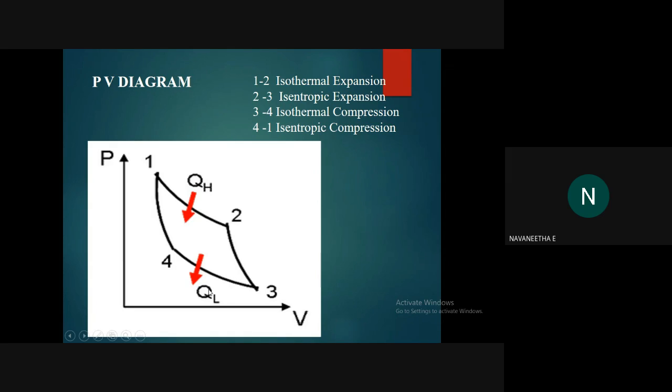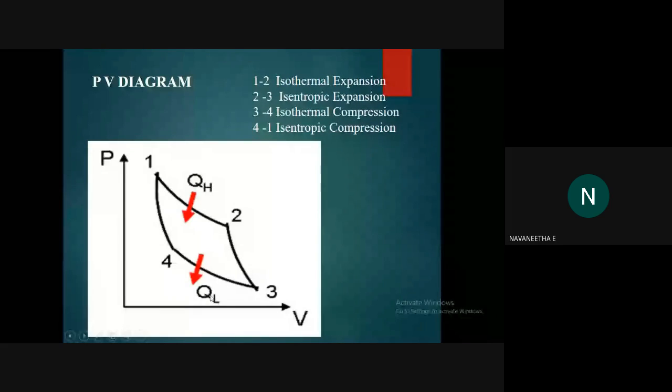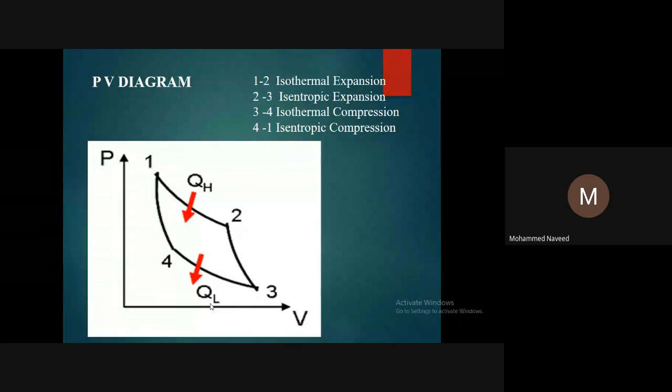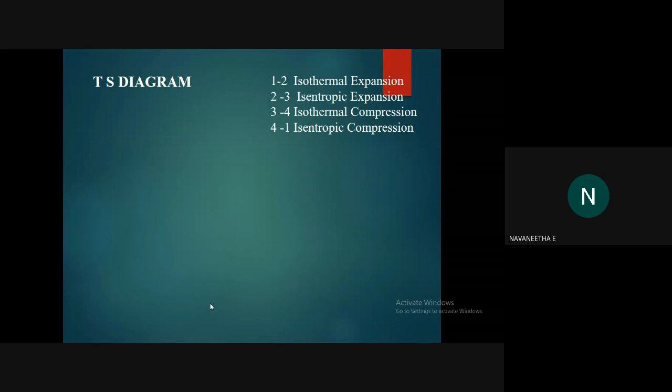QL is the lower temperature, and this is the higher temperature. The heat goes from the system towards the lower temperature reservoir. Okay, shall we move to the next slide? Is the PV diagram clear? Yes, miss. Okay, the next is the TS diagram.